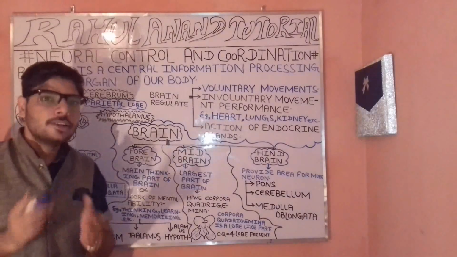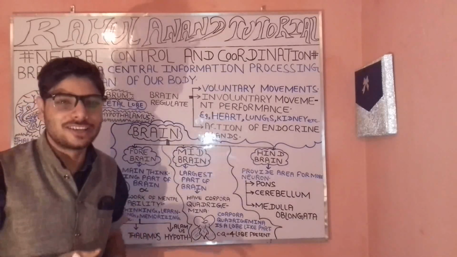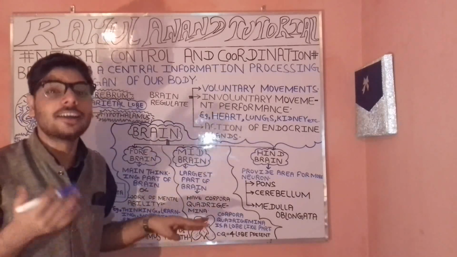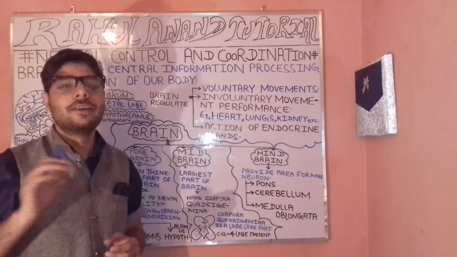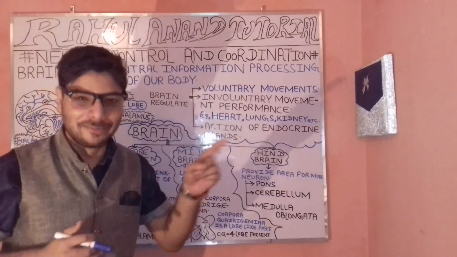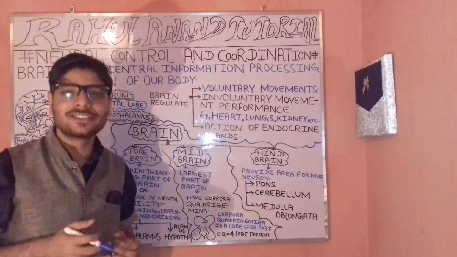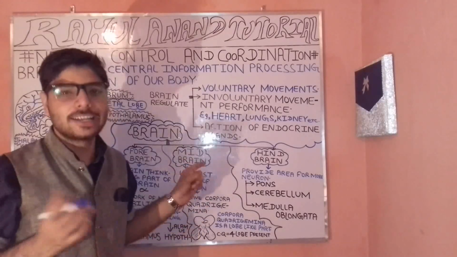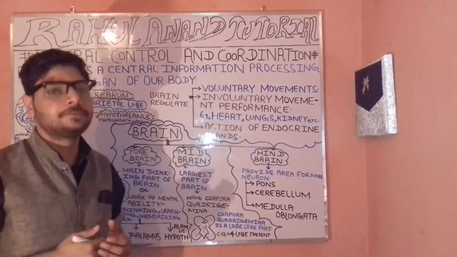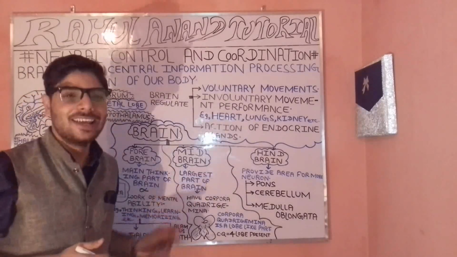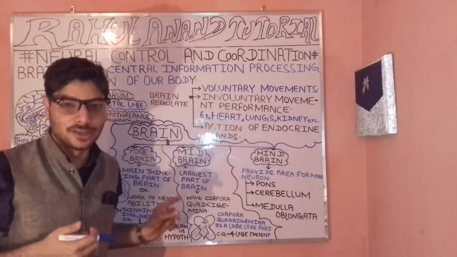Now, let's try to understand the different divisions in terms of the forebrain, often the midbrain, then the hindbrain. So what is the forebrain known as? The forebrain is regarded as the largest thinking part. Your forebrain has different types of codes as well as words.